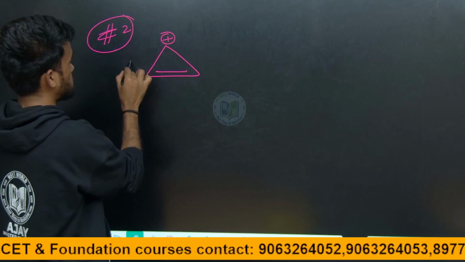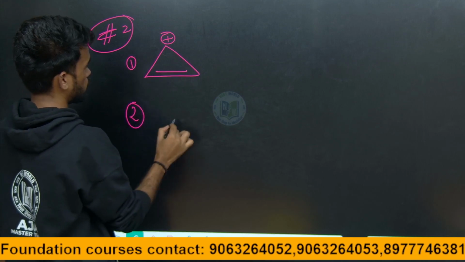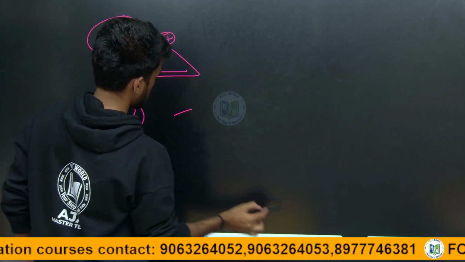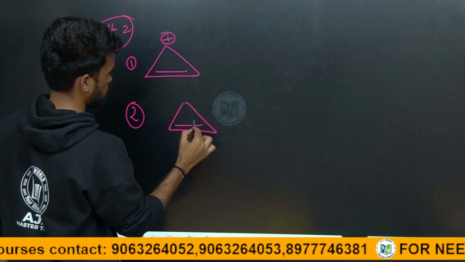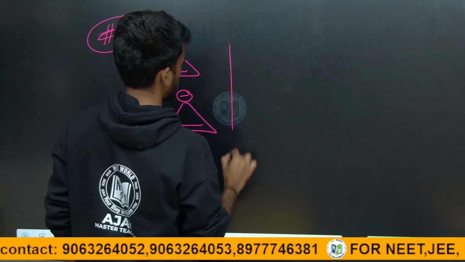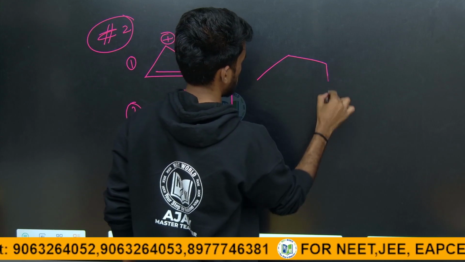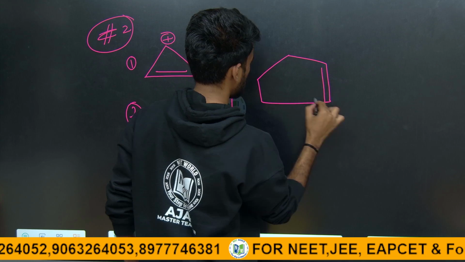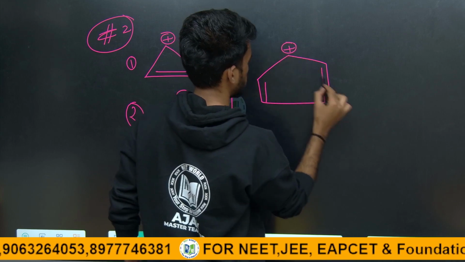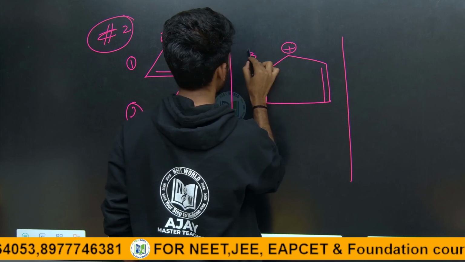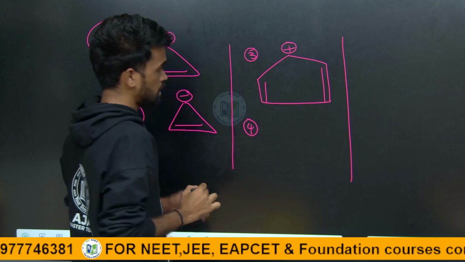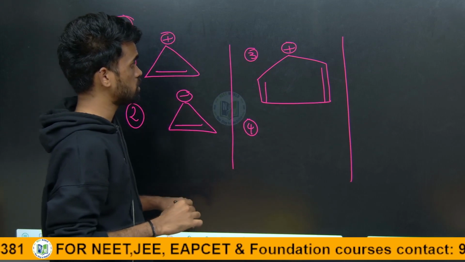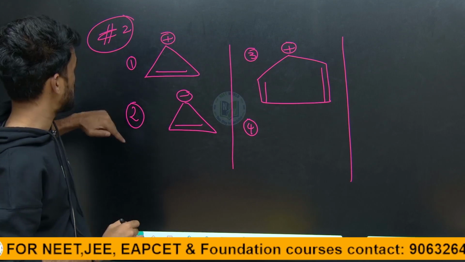Option 1 and 2. This is 3, 4. Just tell me the number of aromatic compounds, just indicate the number.